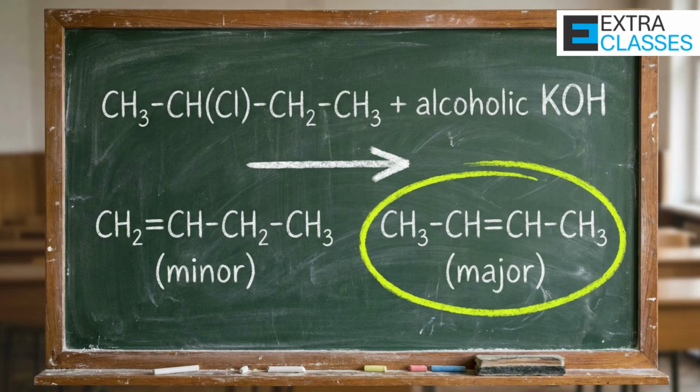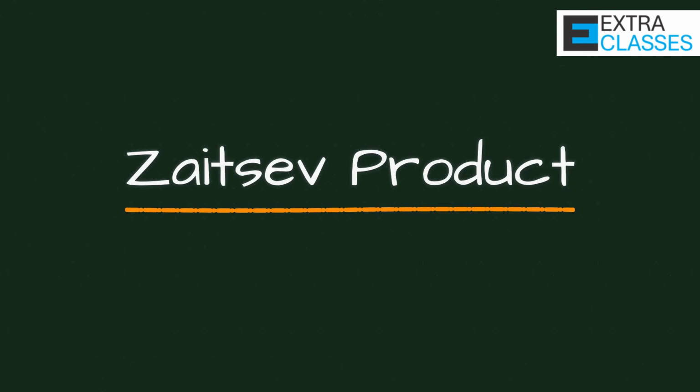For example, if elimination can produce both 1-butene and 2-butene, 2-butene will be major product because it is more substituted. This is called Zaitsev product. NEET very frequently asks major product prediction based on this rule.